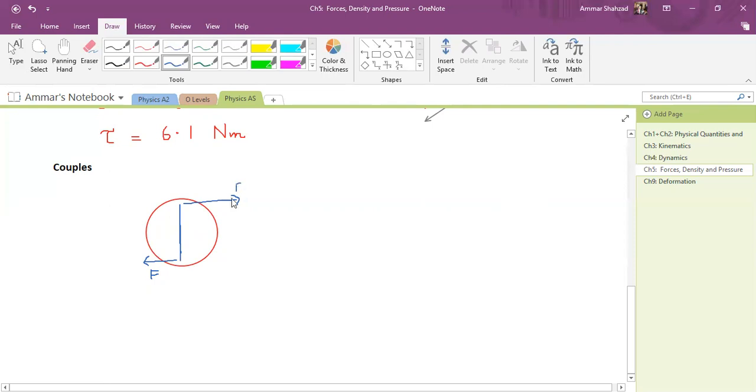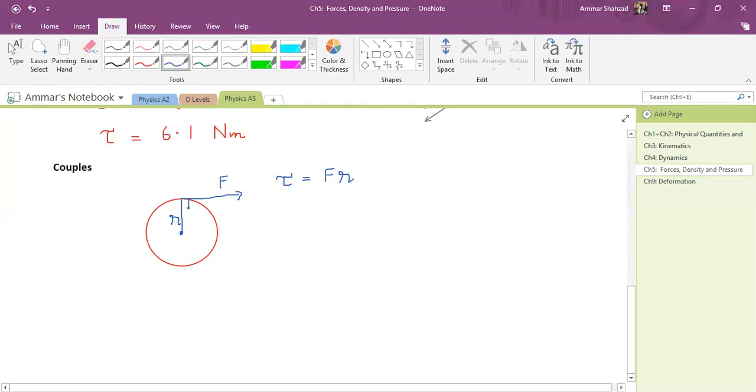Let's say I was using only a single force. I have this object, and on this object I was only using a single force. Let's say this is a center point. This distance is R, and this force is F. In this case, the torque is Fr.